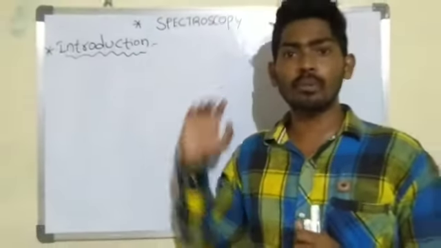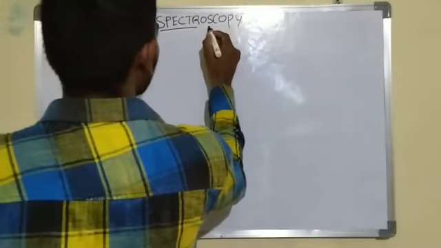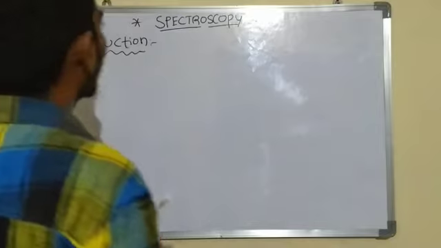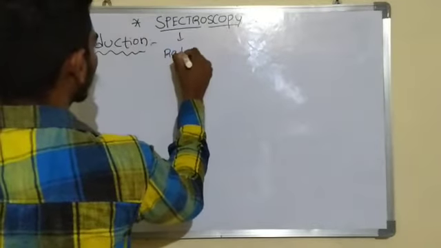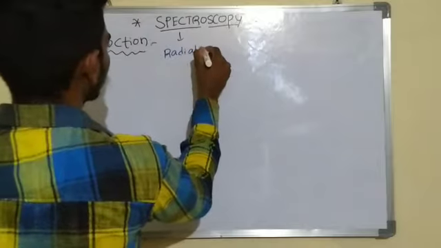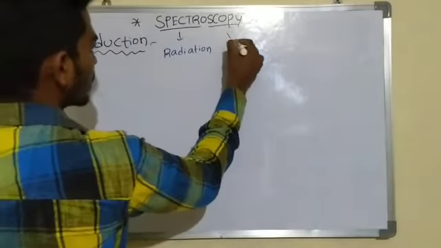Initially, spectroscopy means spectro and scopy. Spectro means radiation. Scopy means measurement.